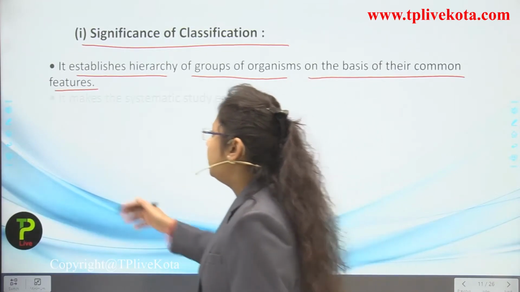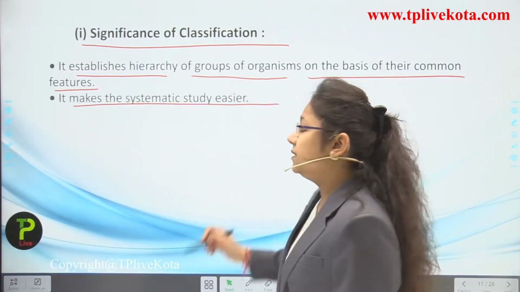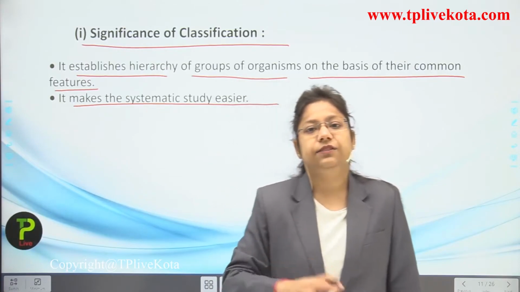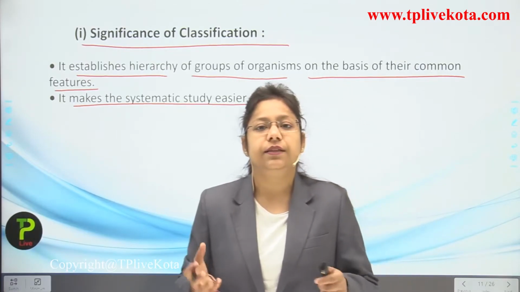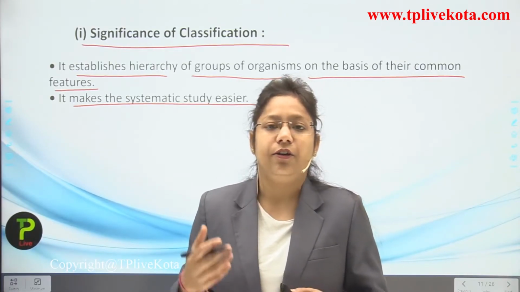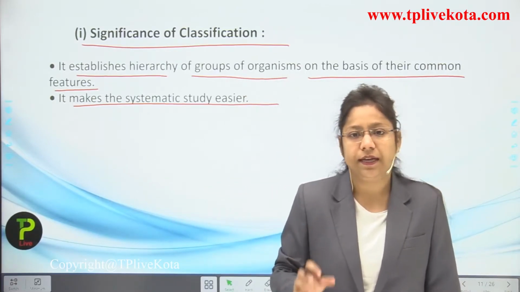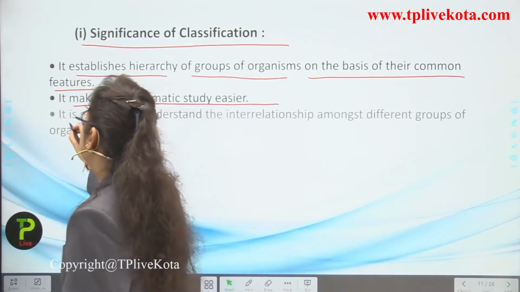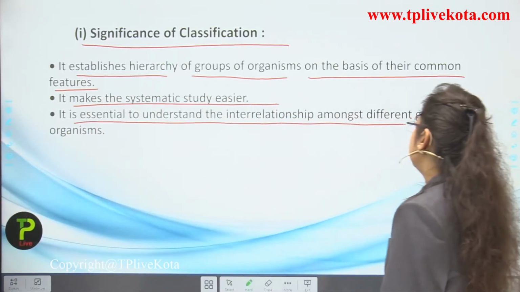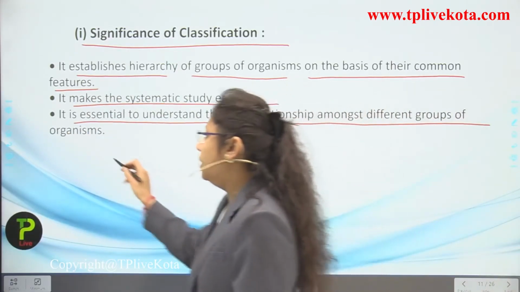Next, it makes systematic study much easier. As we open the book, we see the examples of similar kinds of plants in a single particular taxonomical hierarchy.